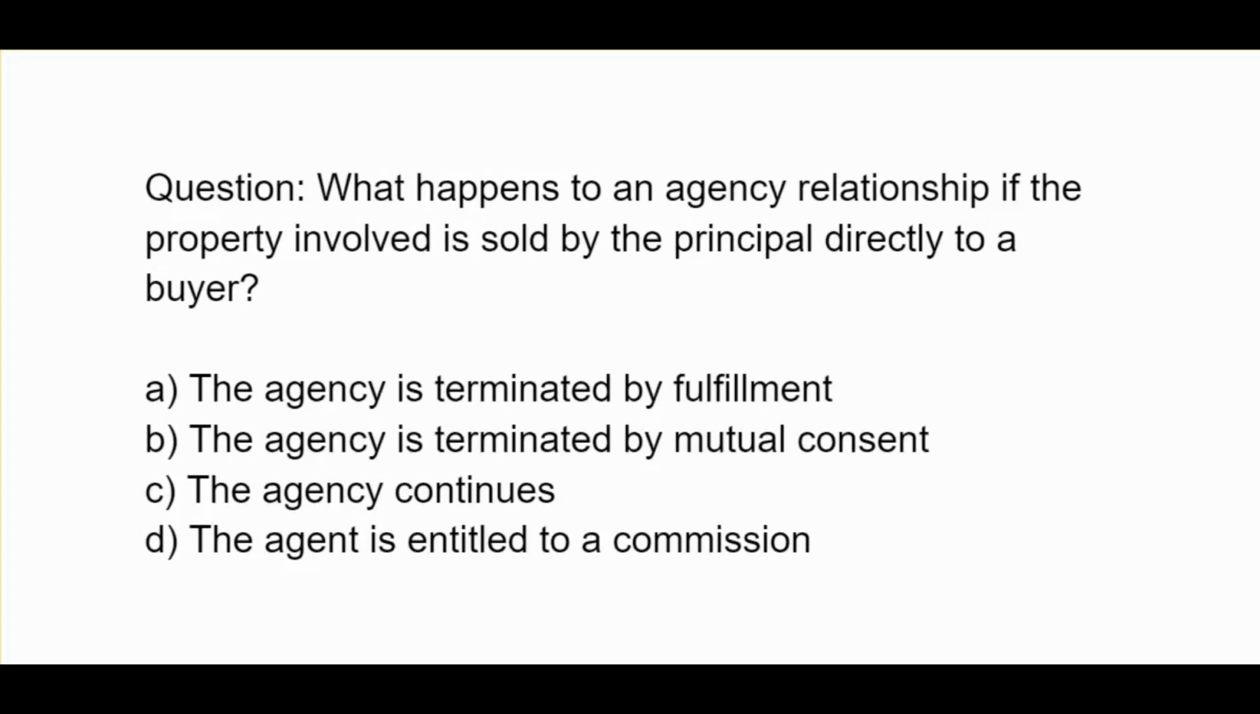What happens to an agency relationship if the property involved is sold by the principal directly to a buyer? A, the agency is terminated by fulfillment. B, the agency is terminated by mutual consent. C, the agency continues. D, the agent is entitled to a commission.